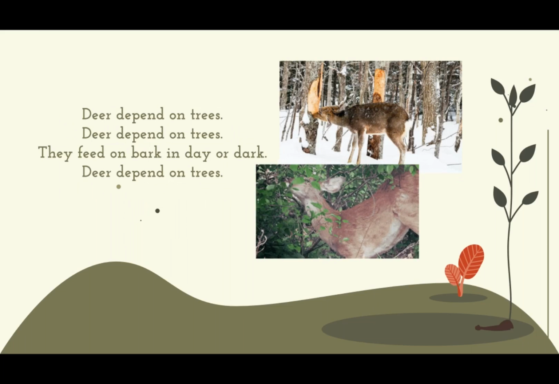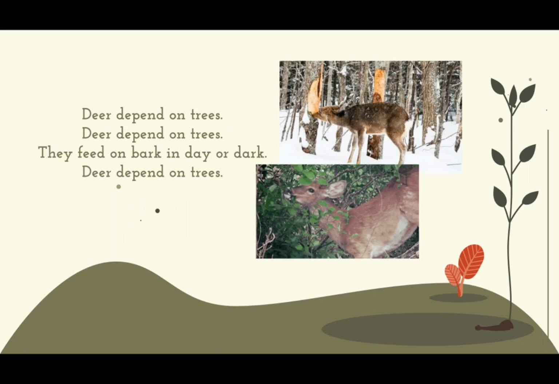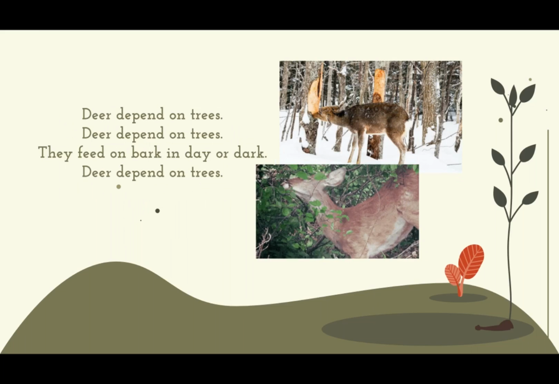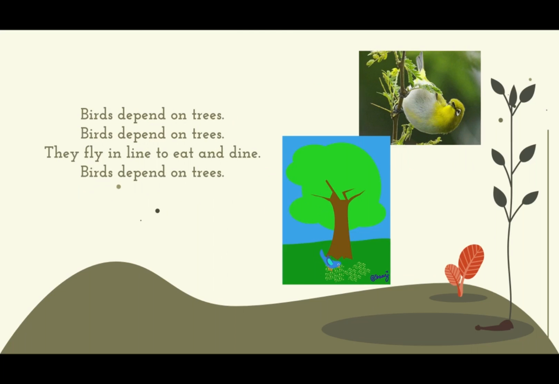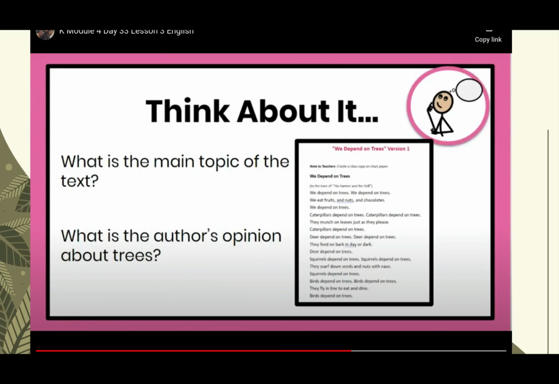They feed on bark in day or dark. Squirrels depend on trees. They scarf down seeds and nuts with ease. Birds depend on trees. They fly in line to eat and dine. Birds depend on trees.